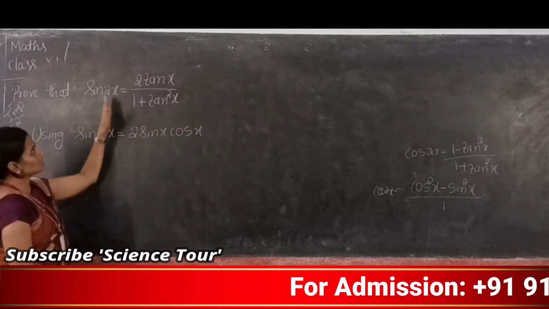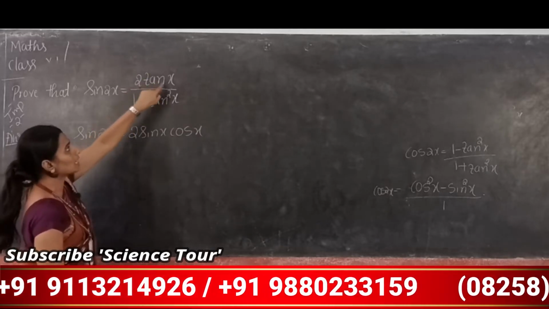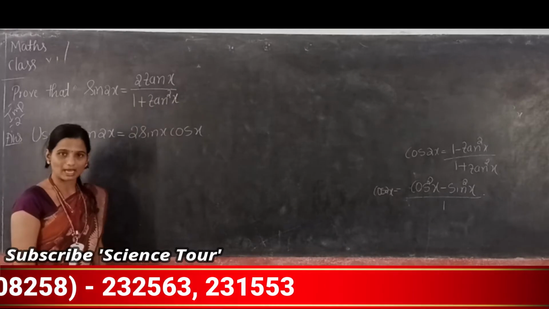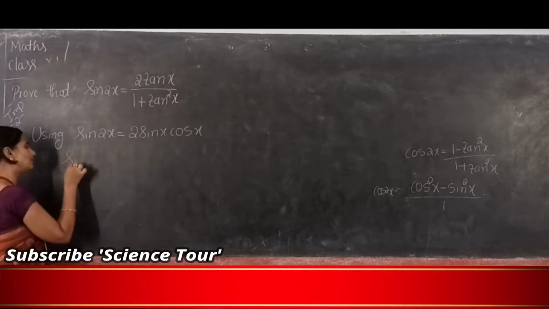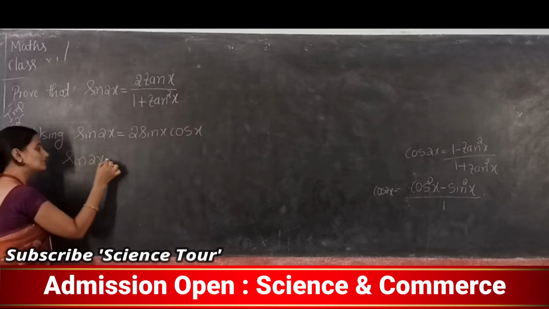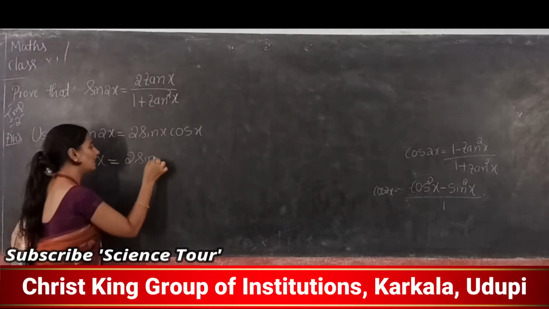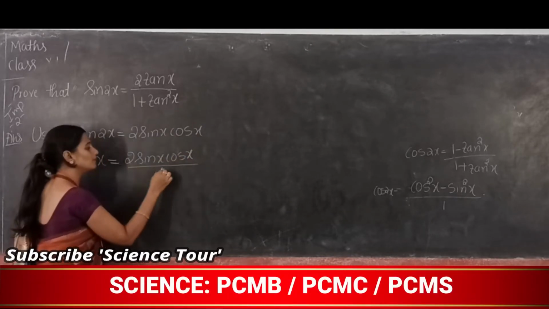See, the answer I need is 2 tan x divided by 1 plus tan square x, right? So you should write this in terms of a division. So sin 2x is equal to 2 sin x into cos x divided by 1.